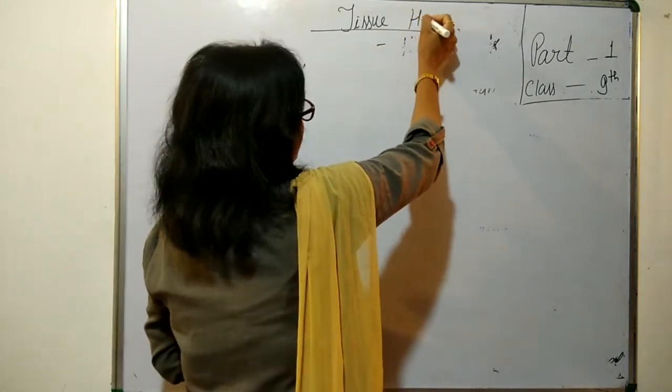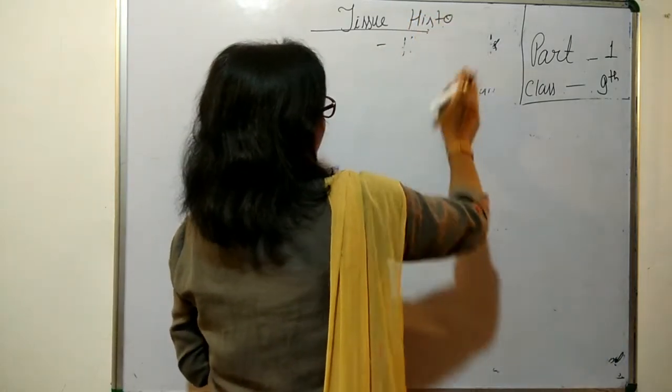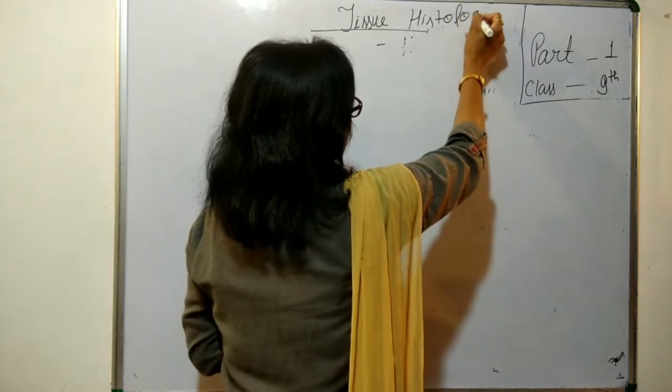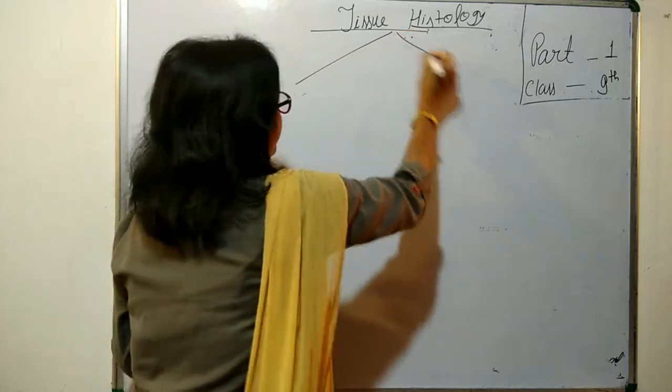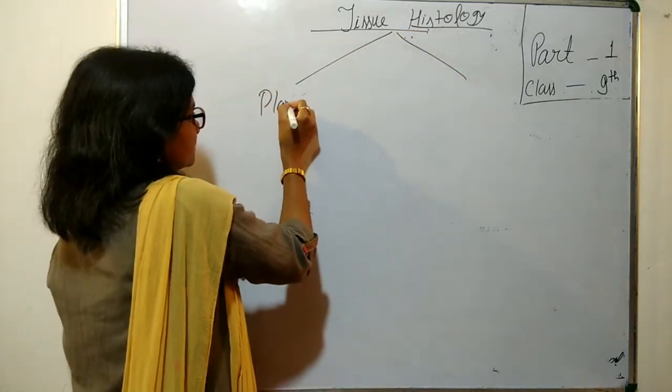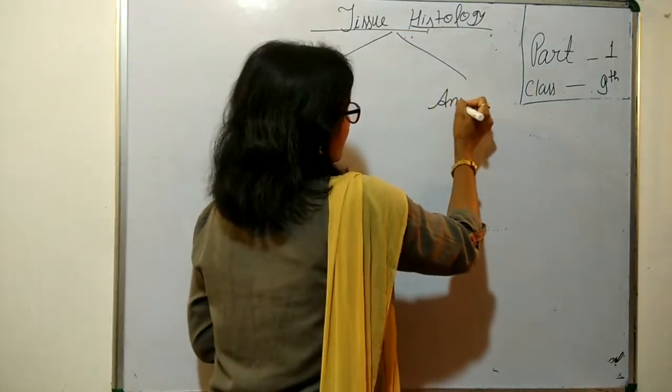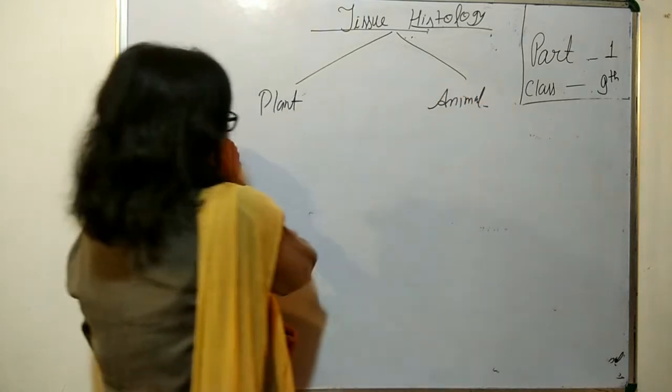We have started histology as we have completed our physiology portion. So, the plant tissue and the animal tissue. Let's see quickly.